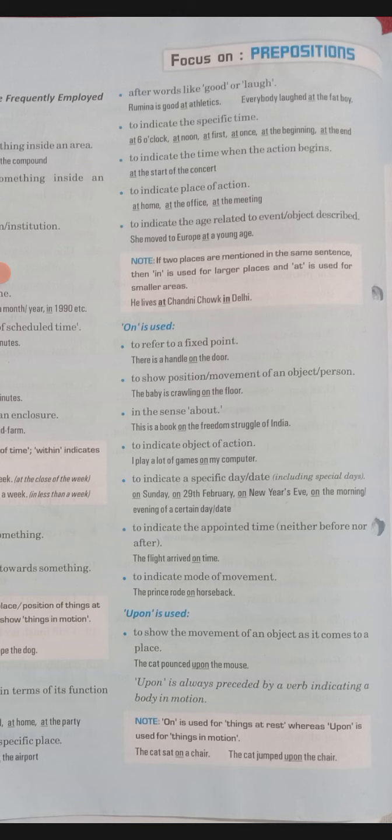Like, the cat sat on the chair is a fixed position of the cat. Whereas if I say the cat jumped upon the chair, it means it changed its position from somewhere else to the chair. The cat jumped upon it. Okay.